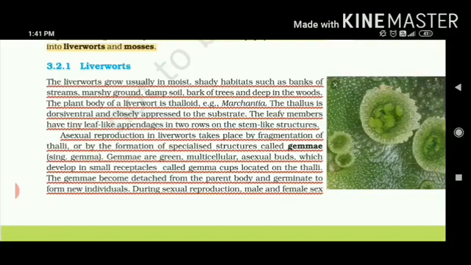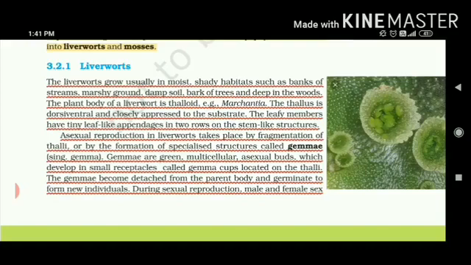Now, if we talk about reproduction in liverworts, as we have already studied most of the characteristics in the bryophytes introduction, it will remain the same. The general vegetative reproduction takes place either by fragmentation or by the specialized cup-shaped structures called gemmae. They are green in color because they have chloroplasts in them having chlorophyll pigment and they can photosynthesize. They are made up of many cells and they act as asexual buds.